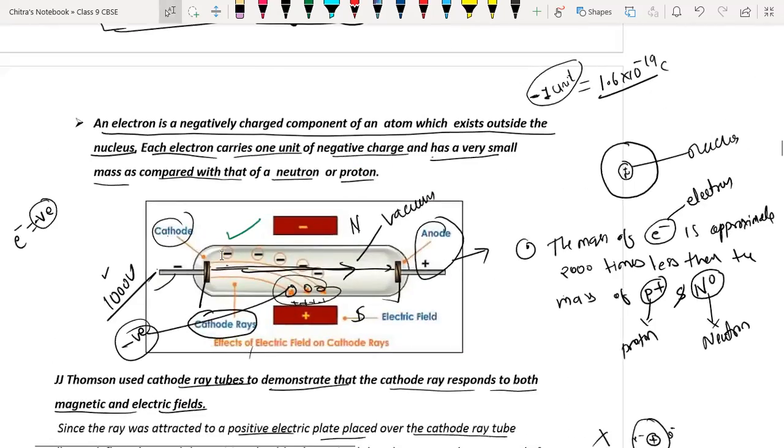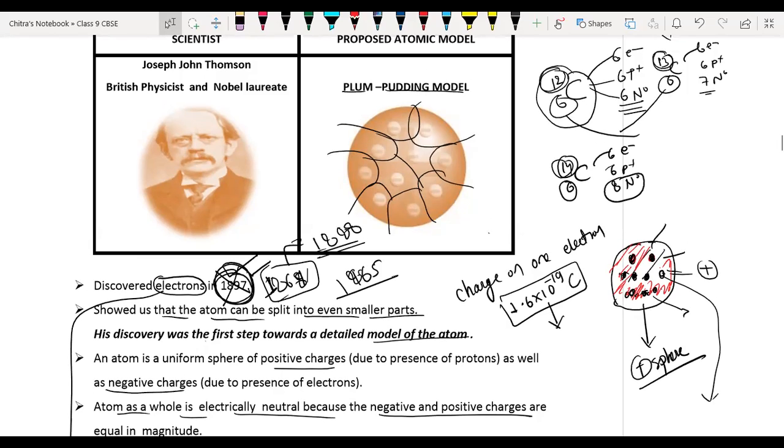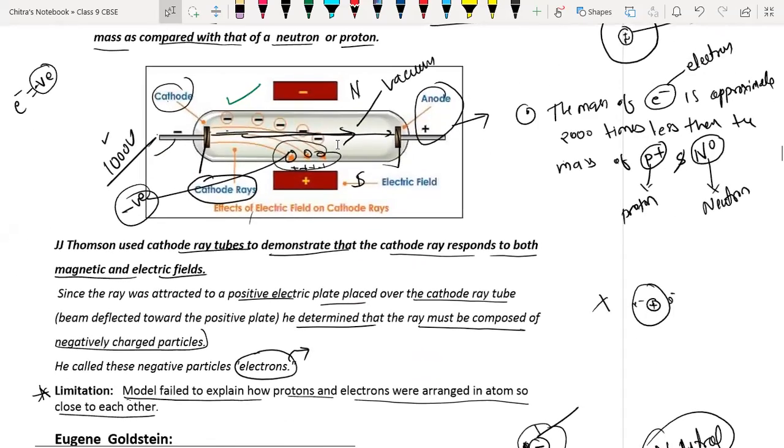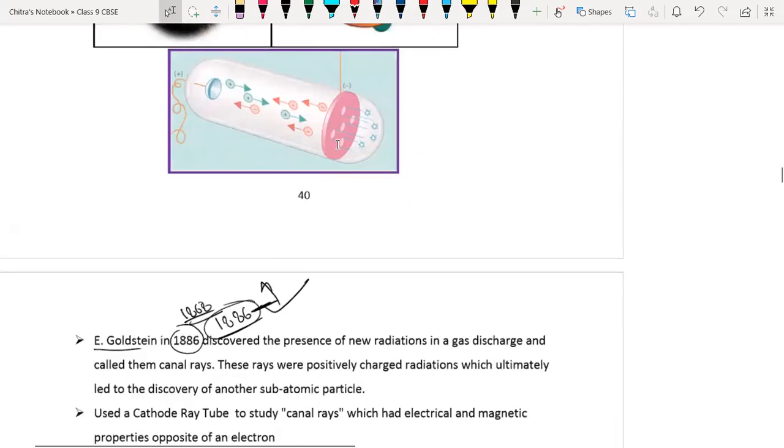But in your textbook, it is given that electrons were discovered in 1897, and this time is after the discovery of the proton. So it is not correct. So what is correct? 1868 or 1869. After that, the proton was discovered in 1888. Only the idea was given by Goldstein, but the proton was discovered by Rutherford. We'll discuss that also. Don't worry.